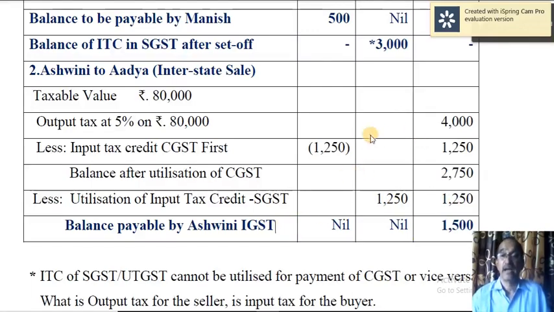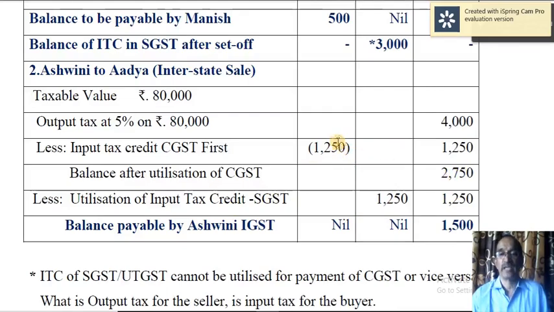I repeat, if there is IGST liability, you have to find out whether there is IGST input tax credit. So here there is no input tax credit. Now you have to first make use of surplus of CGST credit. So there is no liability against CGST. Therefore, this is the surplus amount. So this amount you have to use first towards IGST. Use it. Then the remaining value is 2,750.